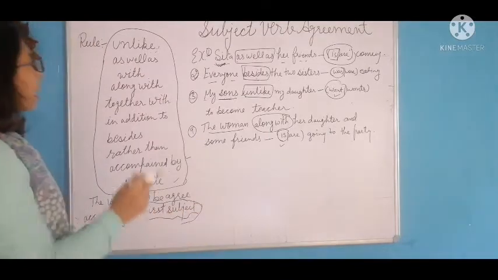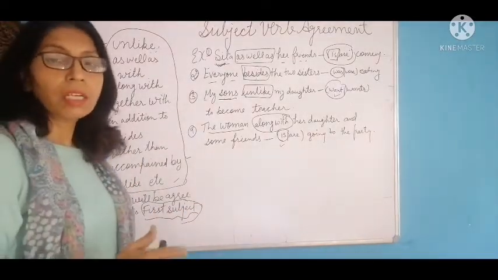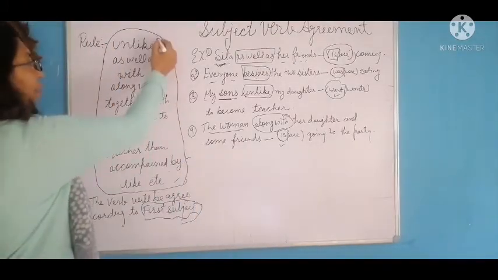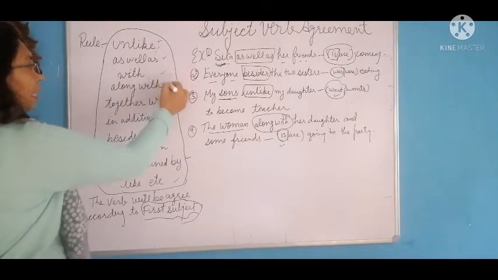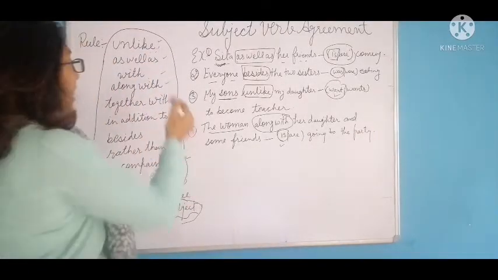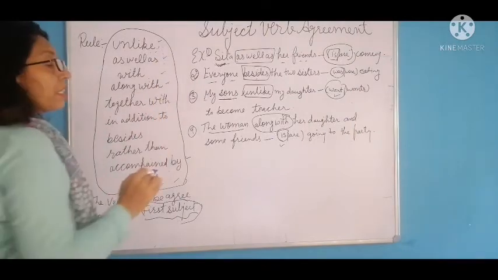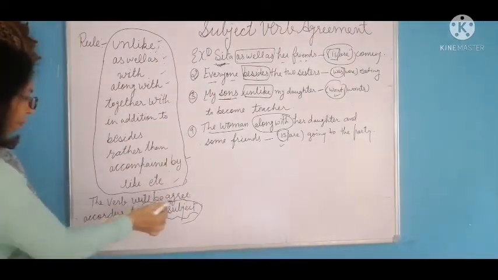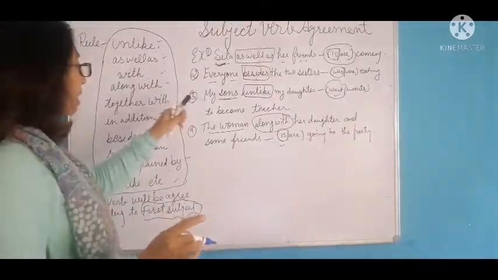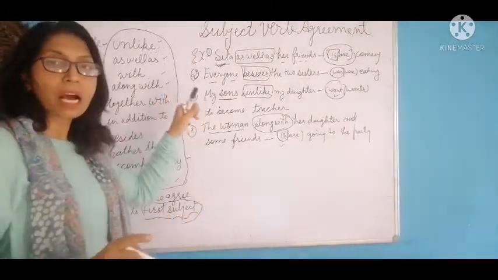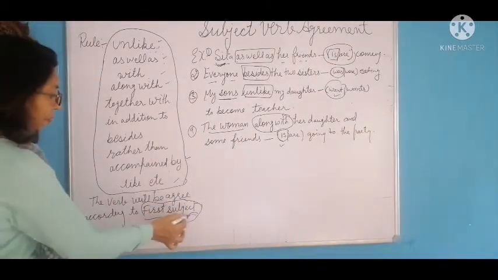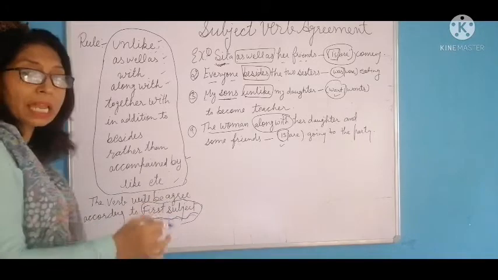Today we will see that if we find two subjects connected with these connective words, then the verb will agree according to the first subject. Means if two subjects are connected with these connective words, the verb must agree with the first subject. यानी कि जहां first subject कौन सा है बेटा?